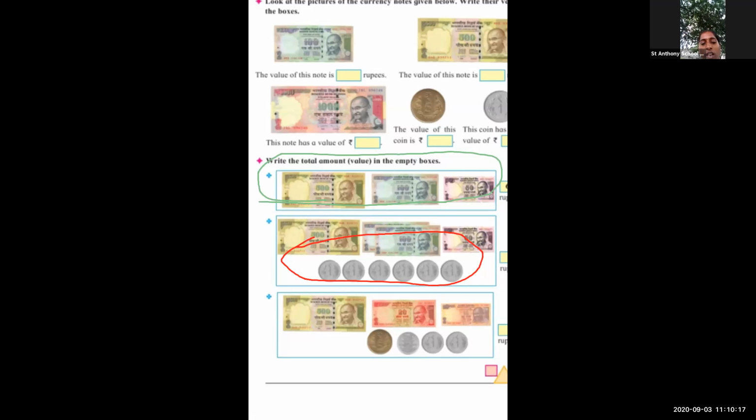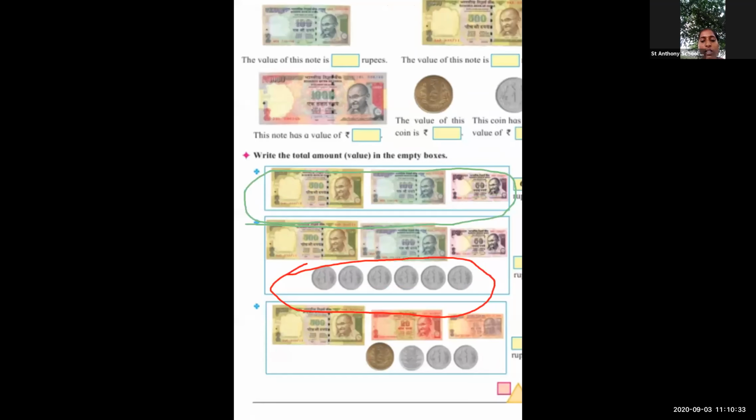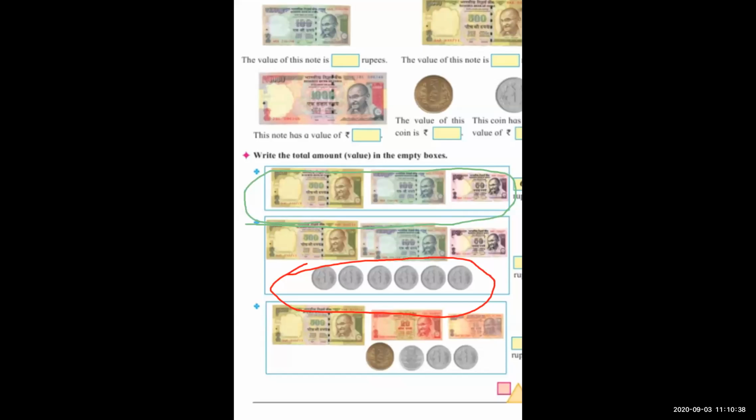Very nice. Okay. Now on the whiteboard, I am going to write only the numbers, right? You want to assume this is the note of that rupees. Because on the whiteboard, it is not possible to write properly. So now I'm going to write the numbers there and the plus addition sign. So you want to assume this is the 10 rupees note. This is the 5 rupees note. Okay.